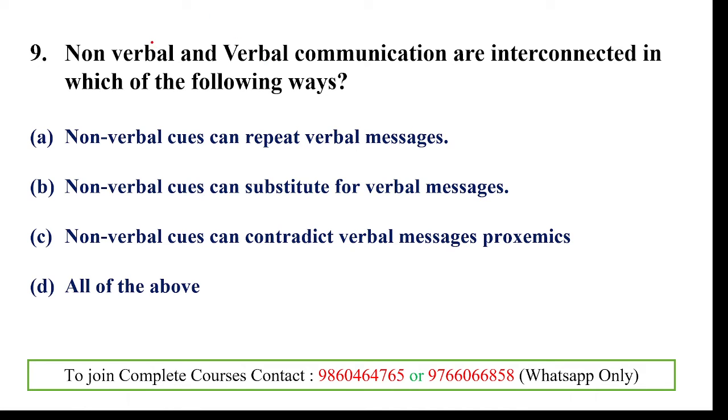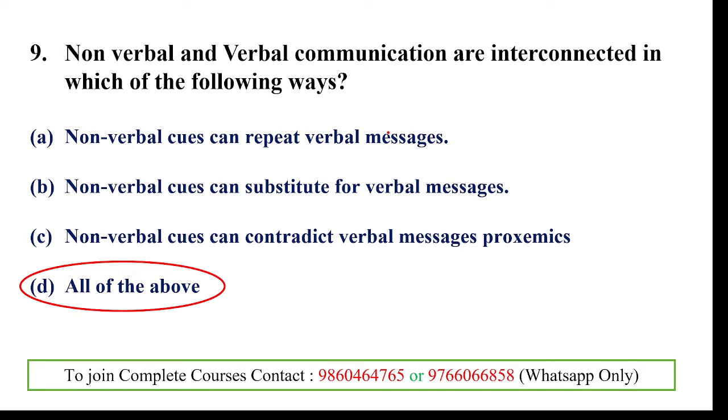It uses gestures and haptics, etc. But sometimes non-verbal and verbal communication make a connection. And why are these interconnected? The correct answer for this question is all of the above. So non-verbal clues can repeat verbal messages.